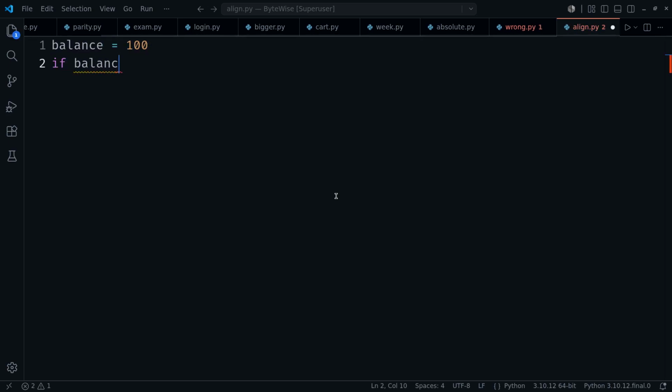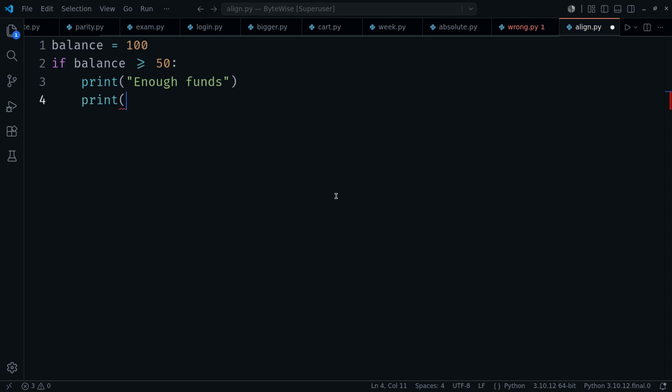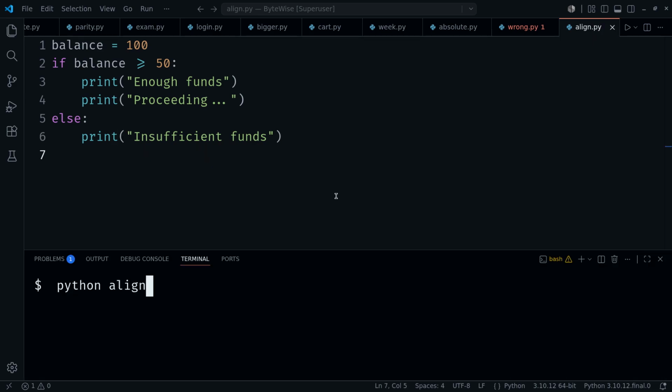The one alignment rule to remember, the if and its else must sit at the same indentation level. That's how Python pairs them. Everything indented under each one is that branch's block. Here the if owns 2 lines, the else owns 1, and they're clearly aligned. Balance is 100, comfortably over 50. So both lines of the if block run and the else is skipped entirely. Enough funds? Proceeding. The alignment is what tells Python where each branch lives.